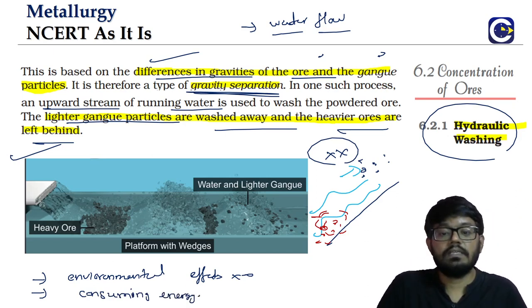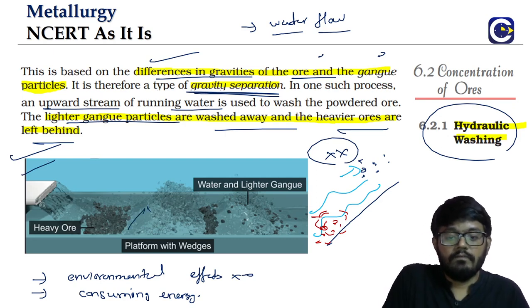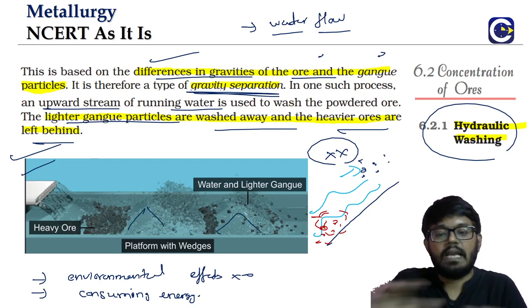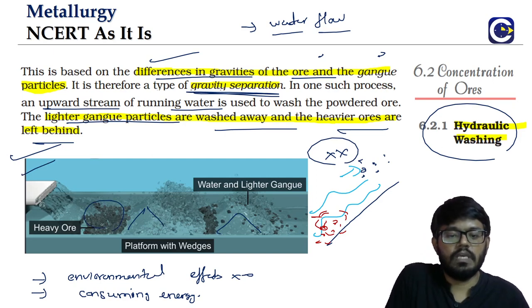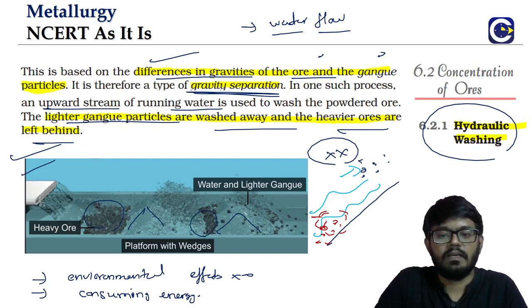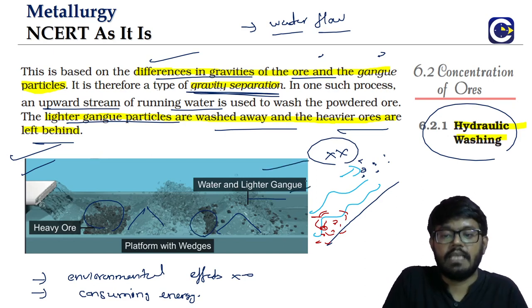So what we have is a water flow, but with wedges on the platform. You can see here the heavy ore, right? The wedges basically prevent the ore particles from moving, even on the bed of the platform. Only these lighter gangue particles will be carried away by the water.